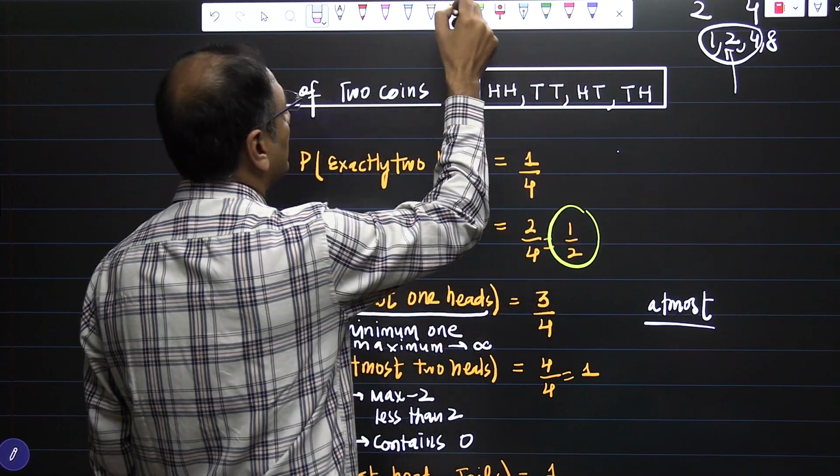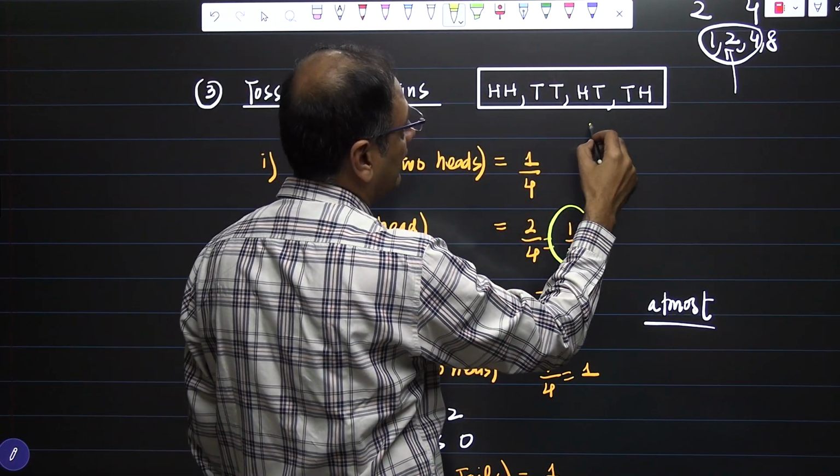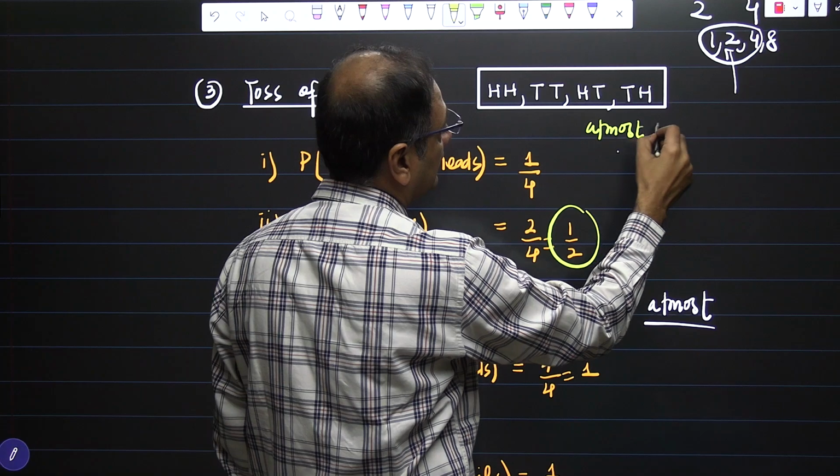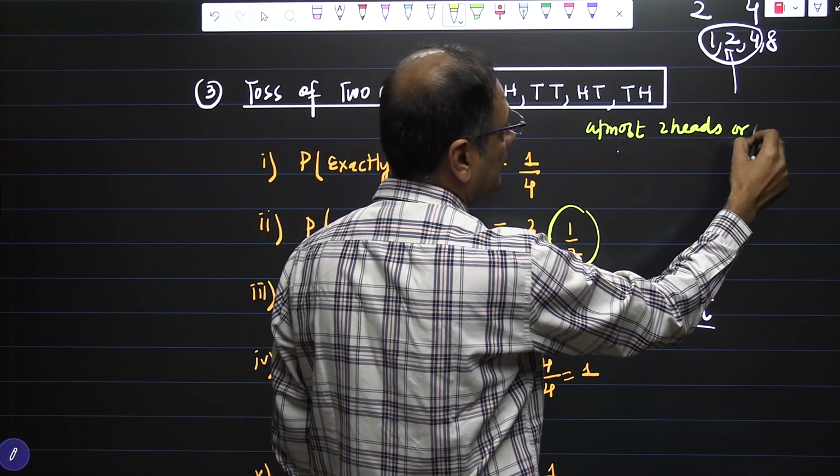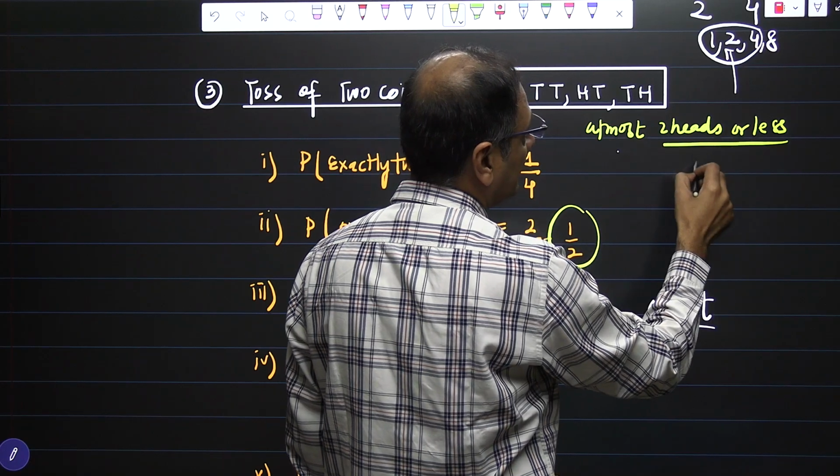If you see carefully, we are looking for at most 2 heads. At most means 2 heads or less than that, and 0 included.